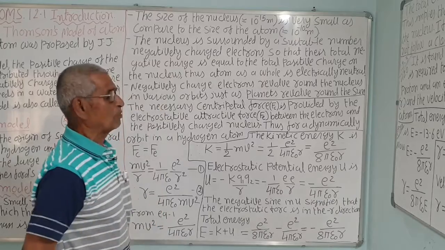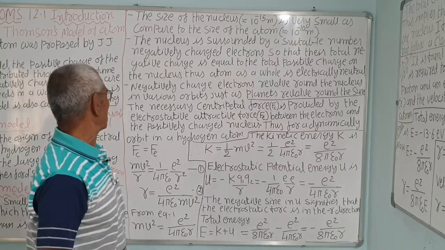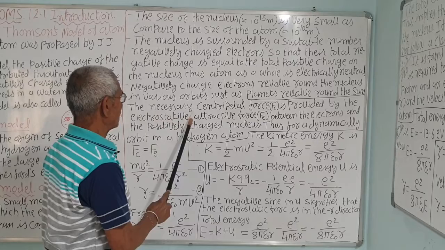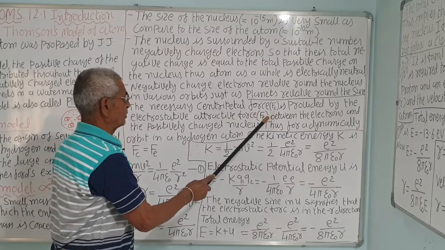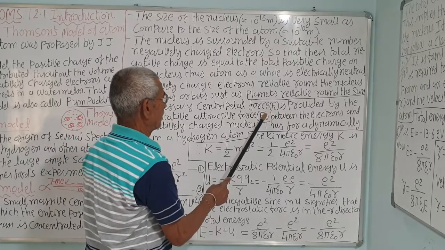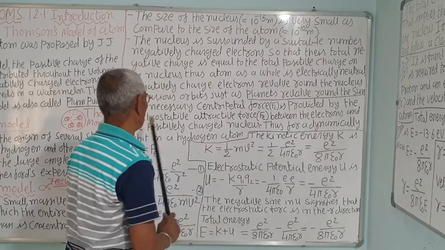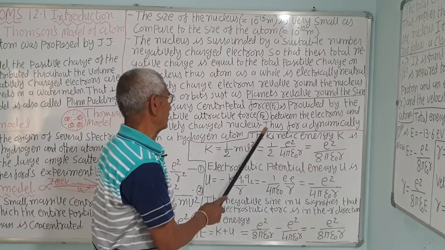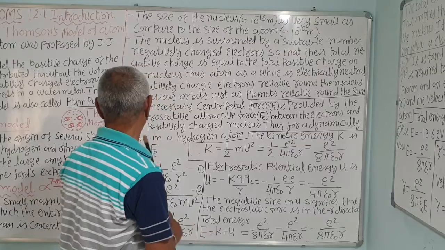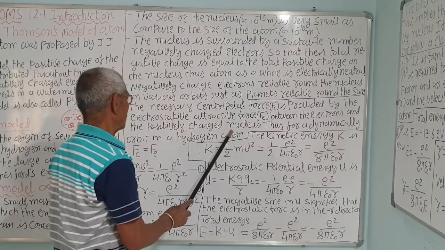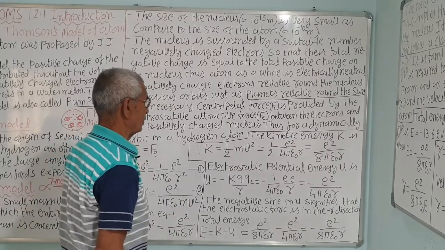That is why the Rutherford model is also known as the planetary model. The necessary centripetal force Fc, C for centripetal, F for force, is provided by the electrostatic attractive force between the electron and the proton, or positively charged nucleus. They did not know about protons, they said that it is a positively charged nucleus.